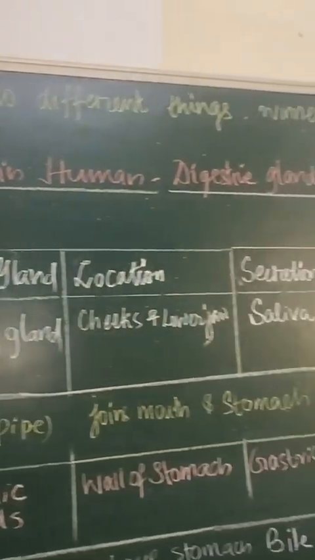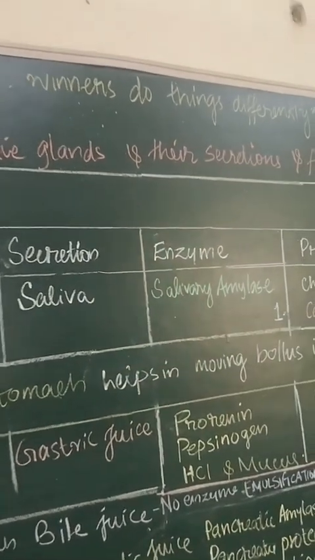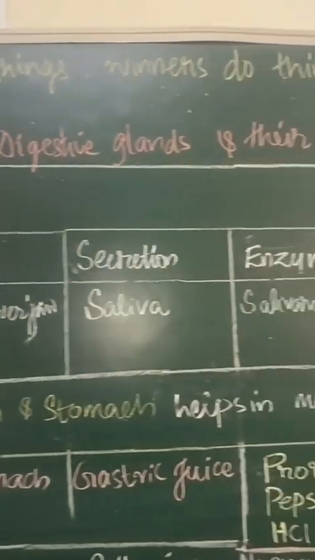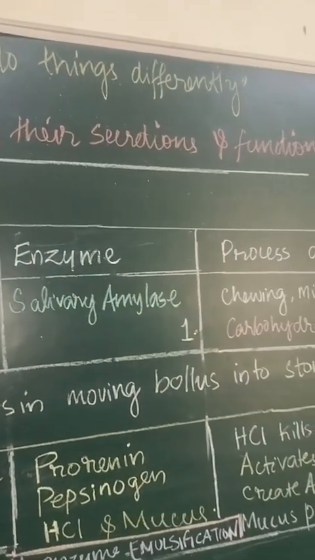Winners don't do different things. Winners do things differently. Today we will be discussing a brief of the nutrition in human, the digestive glands and the secretions, location and functions. Here it goes.